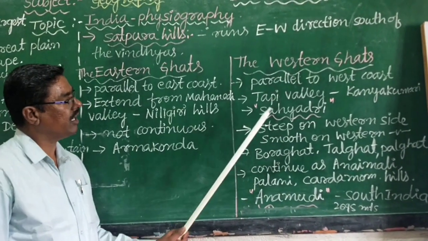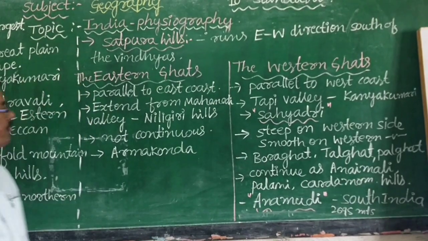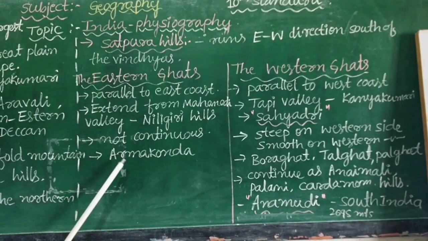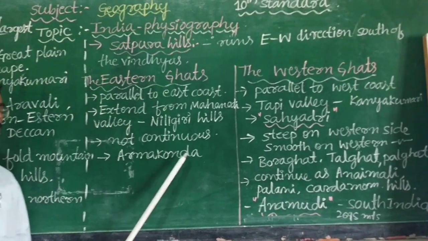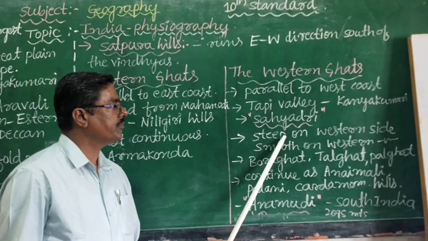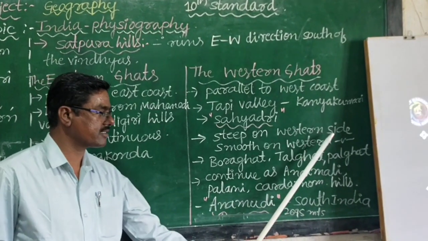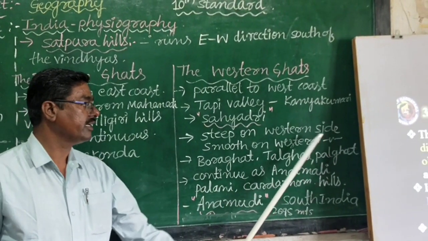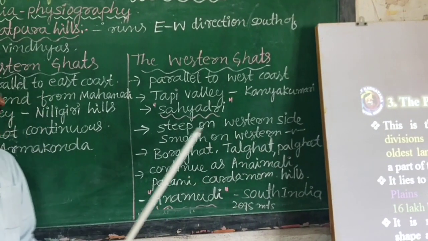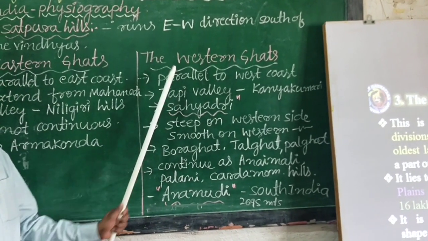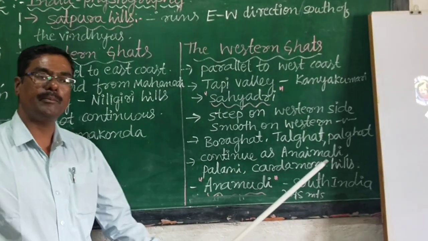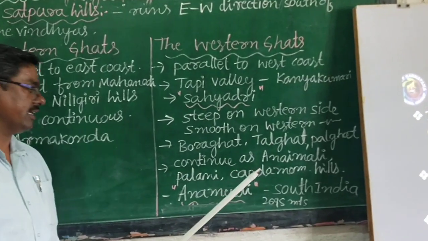The Western Ghats are also known as Sahyadri. The Eastern Ghats are not continuous, and in the Eastern Ghats, Amarakonda is the highest mountain peak. The Western Ghats are steep on the western side and smooth on the eastern side. Bora Ghat, Tal Ghat, Pal Ghat are the important passes. The Western Ghats continue as the Anaimalai, Padani, Kadamam hills and join the Nilagiri hills also.